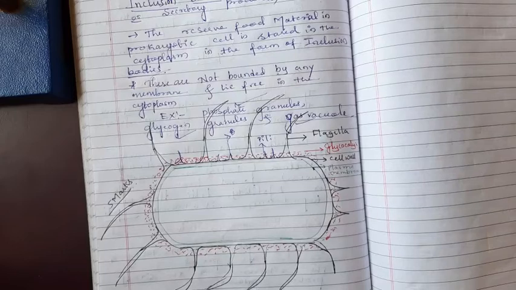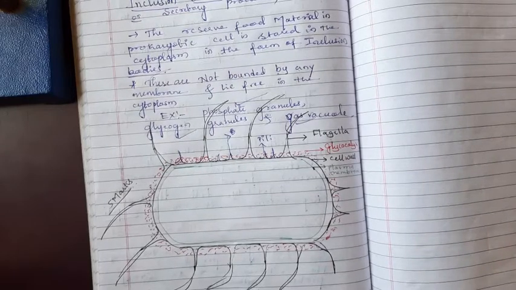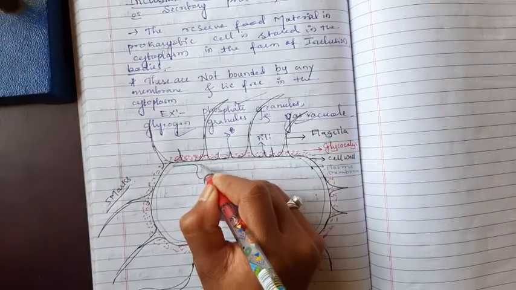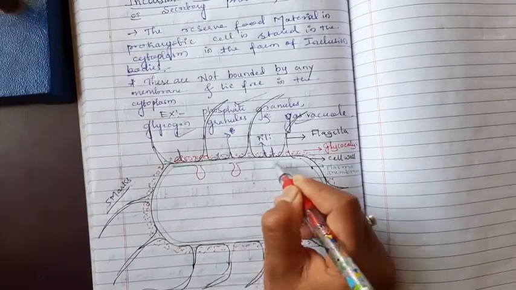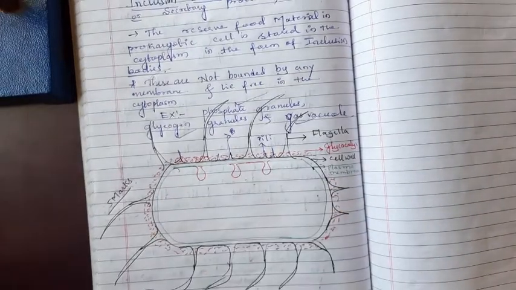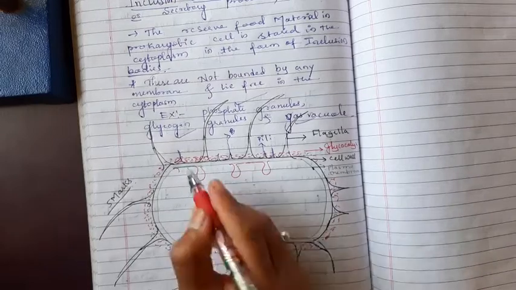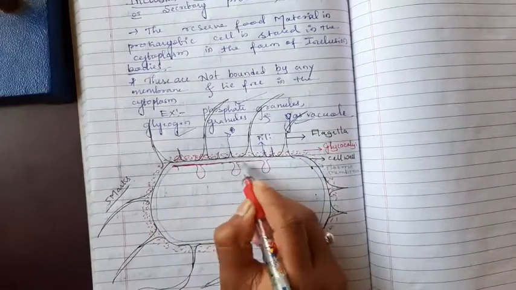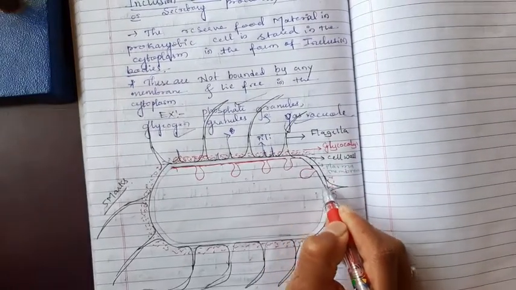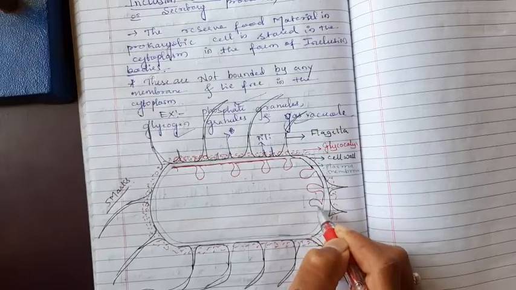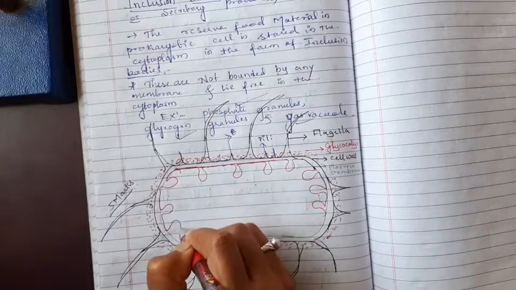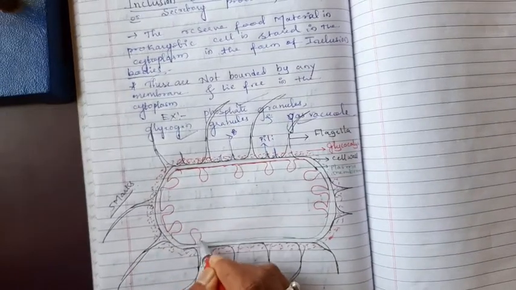Then the plasma membrane present inside has some infoldings, which we also discussed. I will draw this plasma membrane with the red color so you can distinguish it.